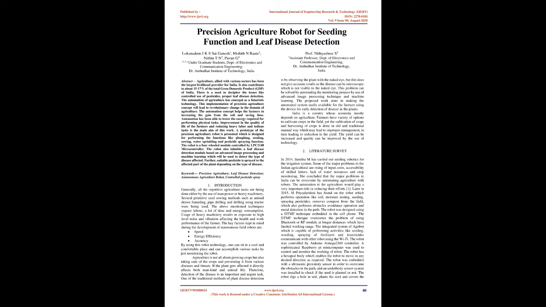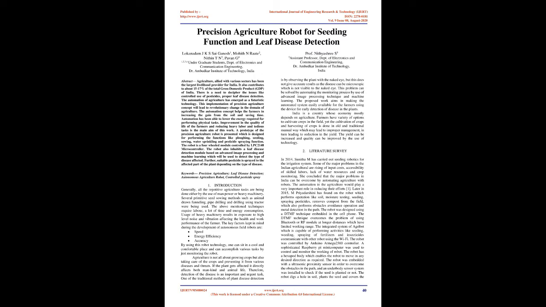Introduction. Generally, all the repetitive agriculture tasks are done either by manpower or heavy machinery. Several primitive seed sowing methods such as animal-drawn funneling, pipe drilling and drilling using a tractor were being used. The above-mentioned techniques require labor, a lot of time and energy consumption. Usage of heavy machinery results in exposure to high-level noise and vibration, affecting the health and work performance of the farmer. The key factors kept in mind during the development of autonomous field robots are speed, energy efficiency and accuracy.